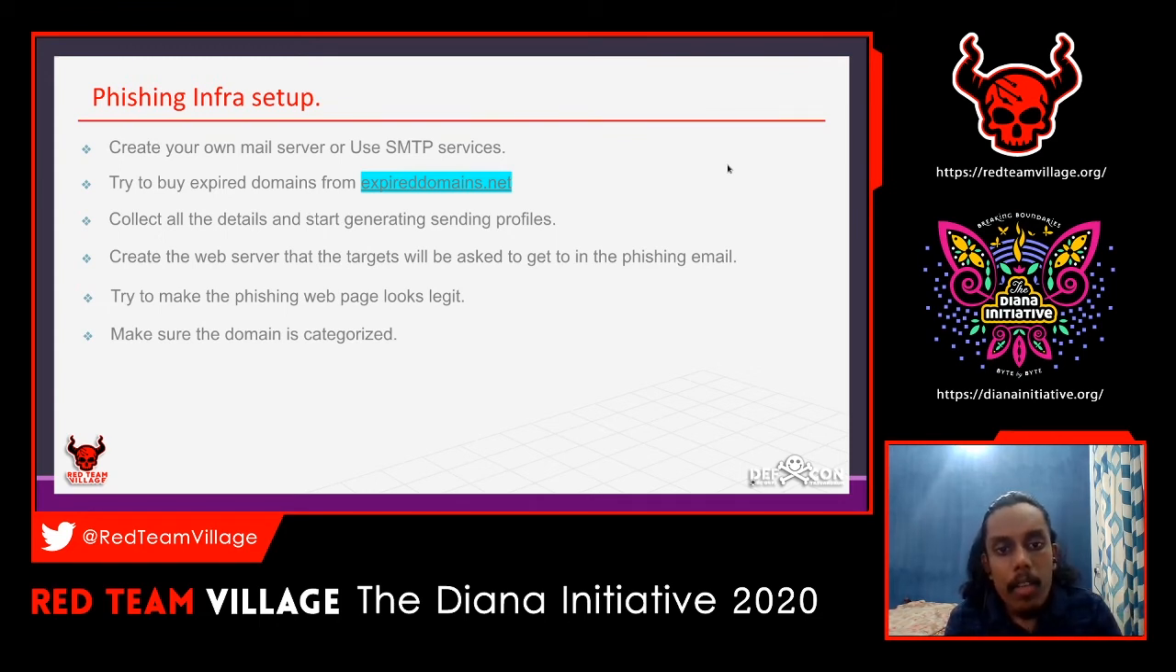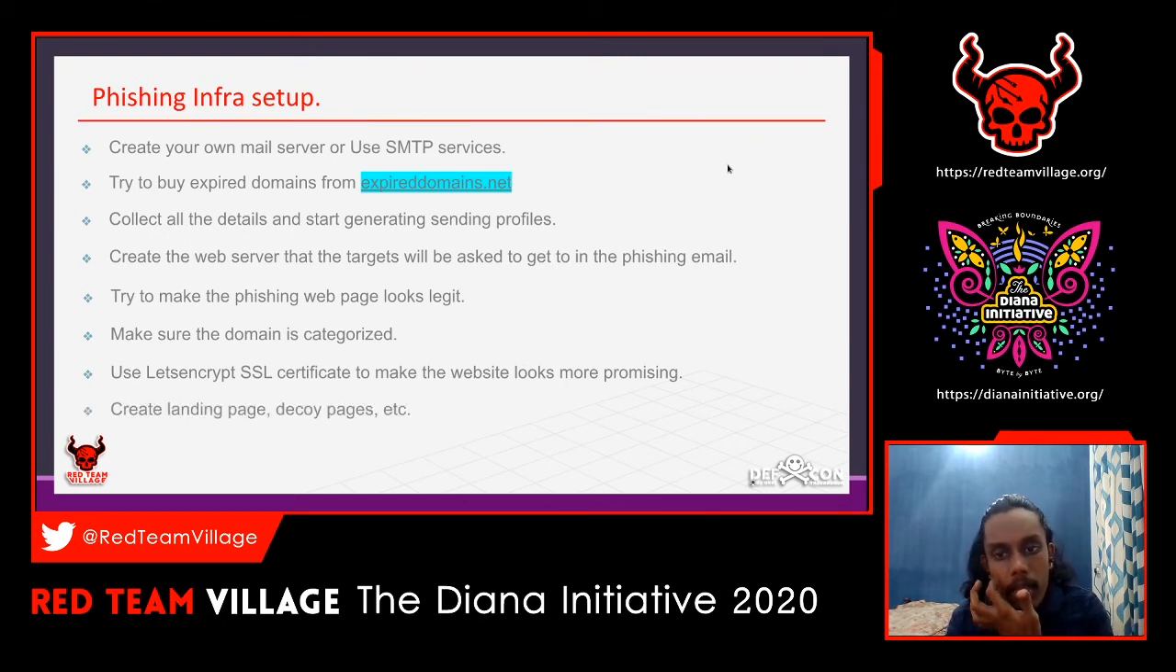Then you have to make sure your domain is categorized. As I said, the domain needs to be a categorized domain, and you need good health and a better reputation also. That will also bypass the firewalls and email security.